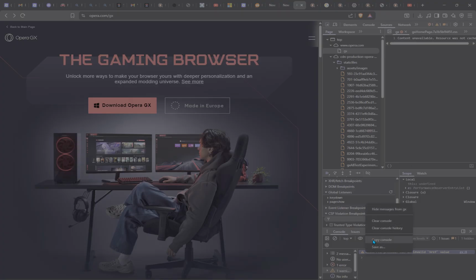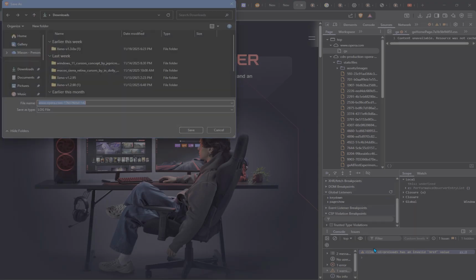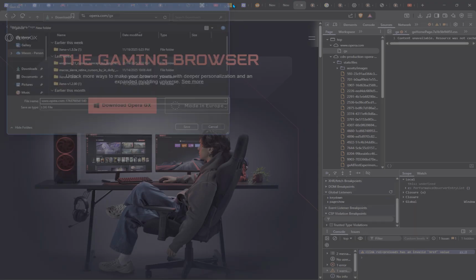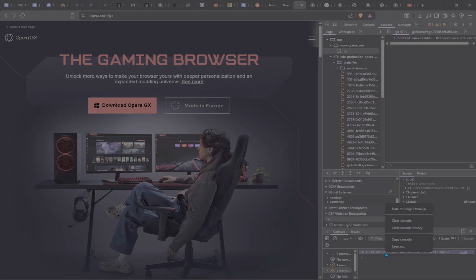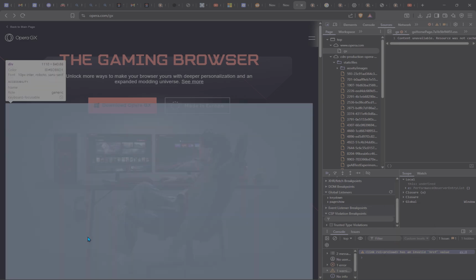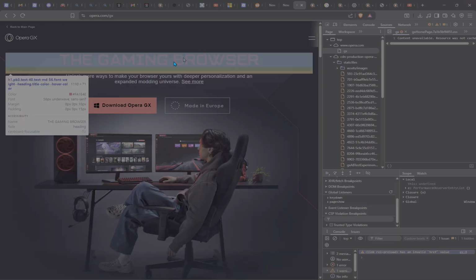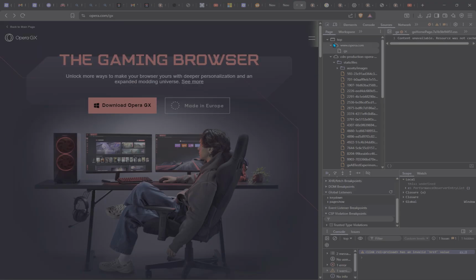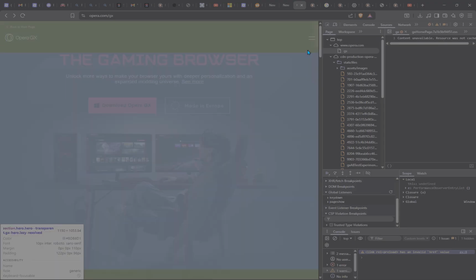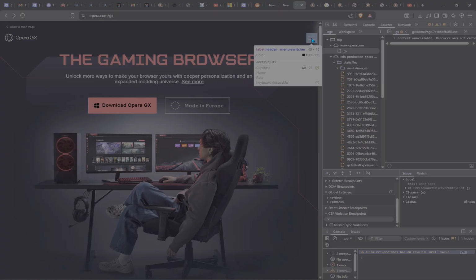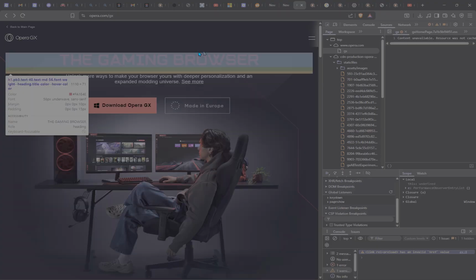Someone bought it. OperaGX bought it, and they went from there. But right now I paused everything so I couldn't download it or anything.